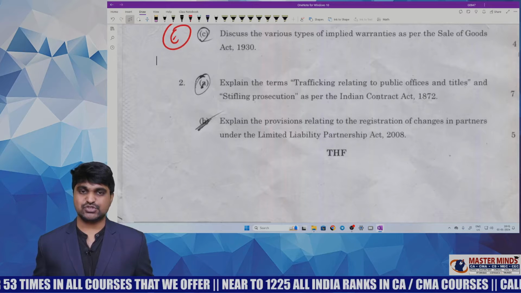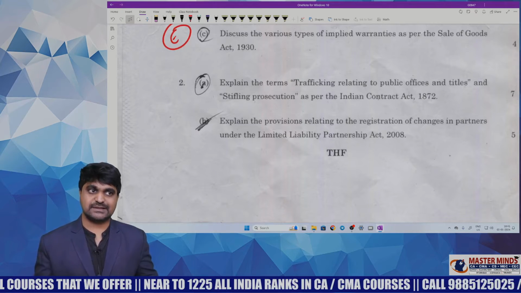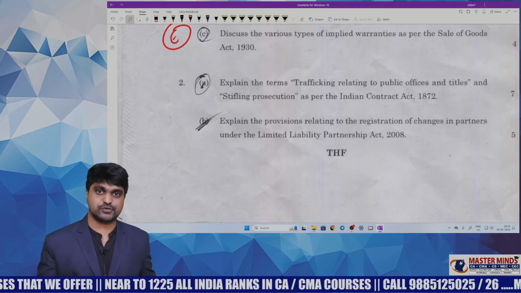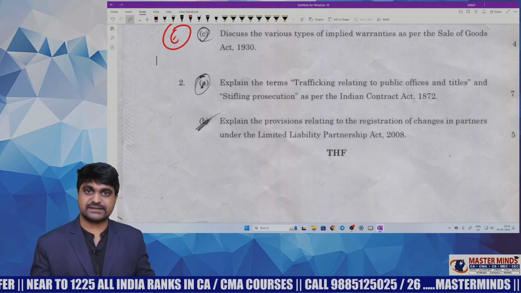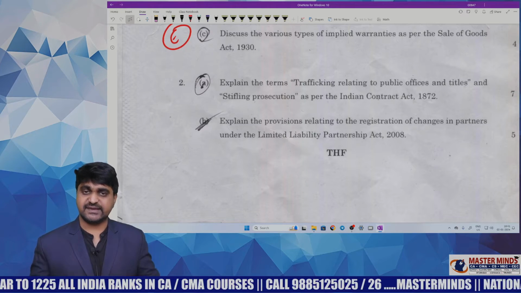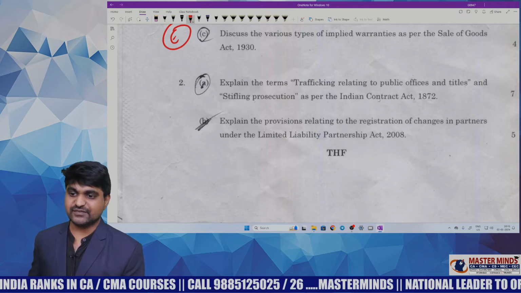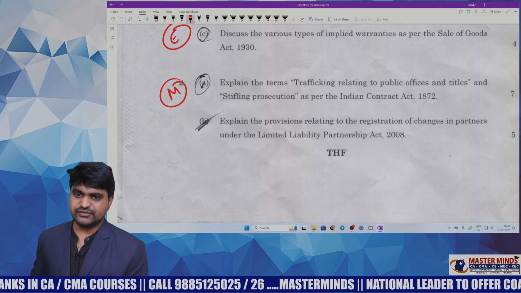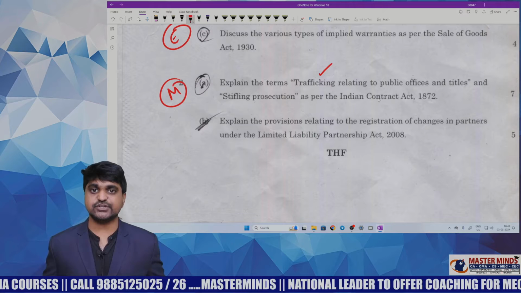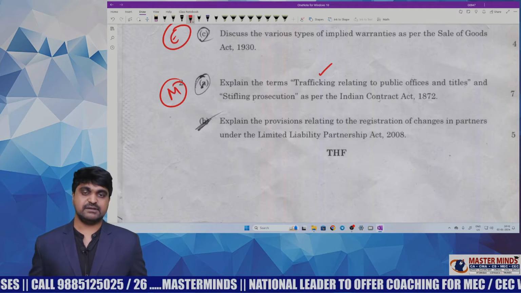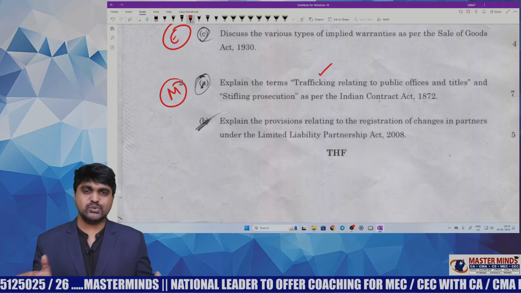Next one, question 2A. Actually, this is a C category question. From this question, there may be a practical question or a concept question, but this time the trend has changed. Instead of asking a practical or concept question, ICAI has asked a theory question on this. So this is unexpected. That's why I am giving moderate status. This is from legal object and consideration, and it is related to the opposite to public policy concept. There are many agreements which come under opposite to public policy, but only two agreements are highlighted here.